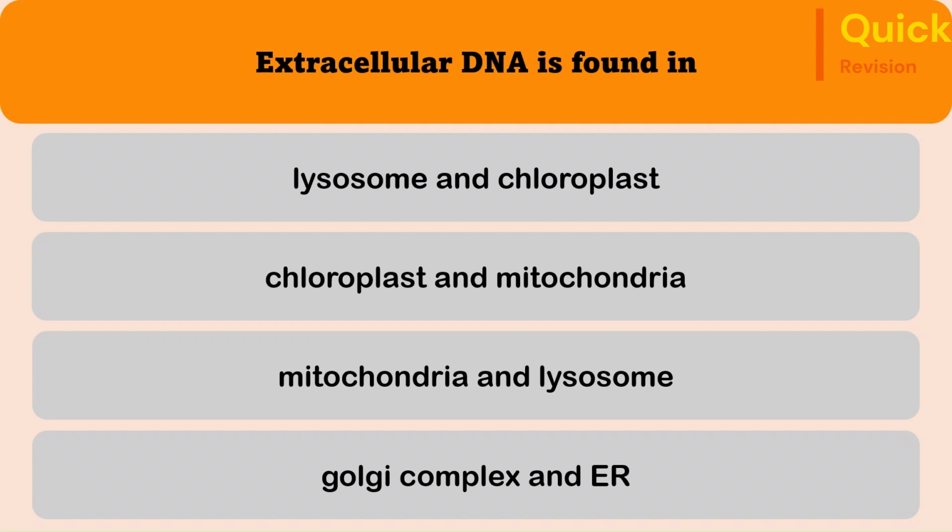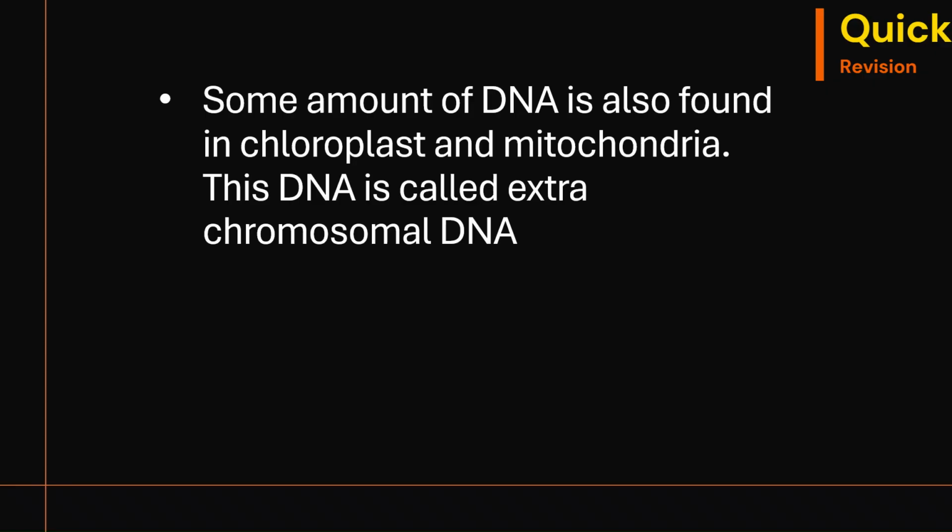20th question. Extrachromosomal DNA is found in lysosome and chloroplast, chloroplast and mitochondria, mitochondria and lysosome, Golgi complex and endoplasmic reticulum. The correct answer is chloroplast and mitochondria. Some amount of DNA is also found in chloroplast and mitochondria apart from the nucleus. So this DNA is called extrachromosomal DNA.